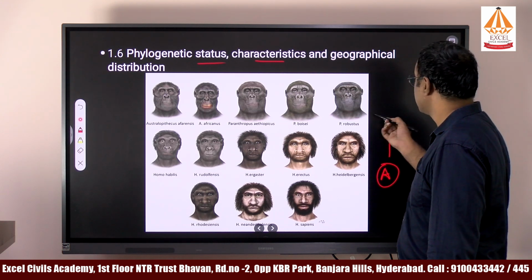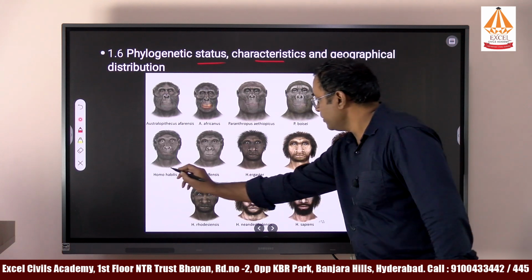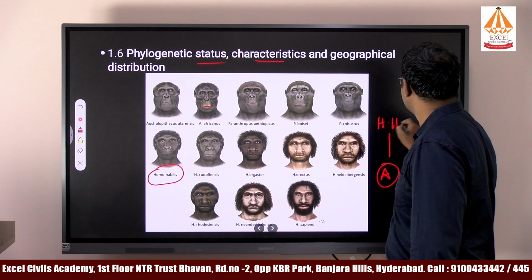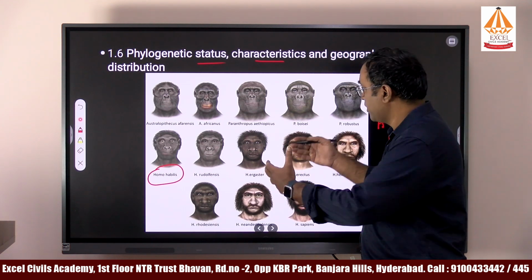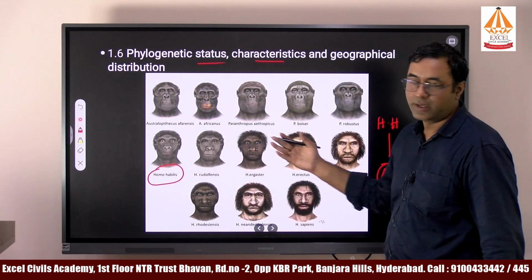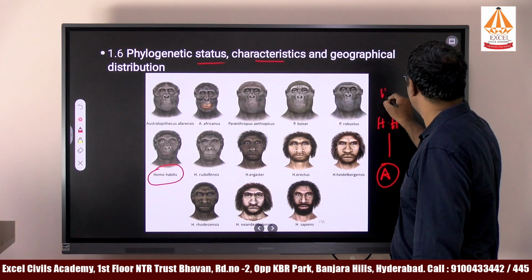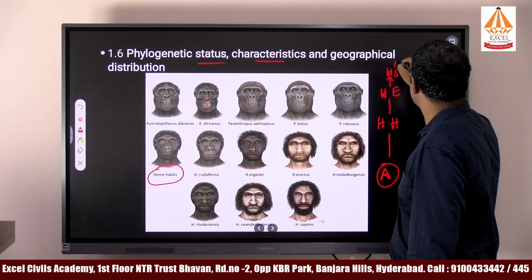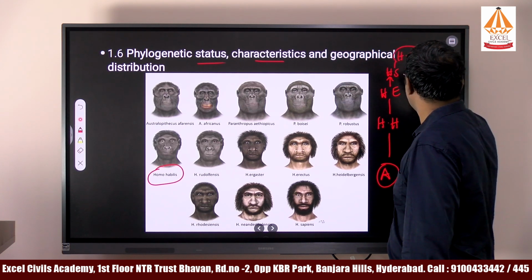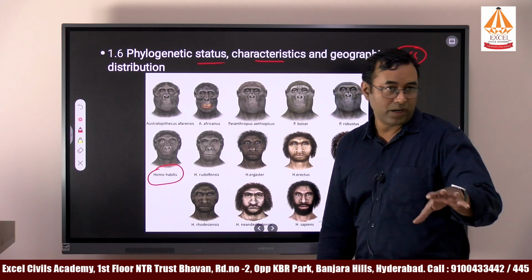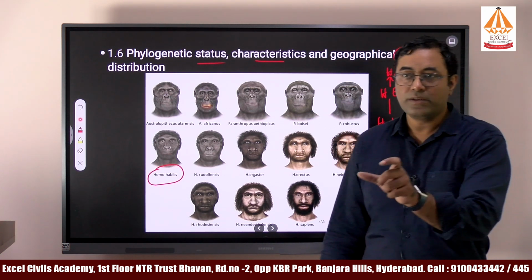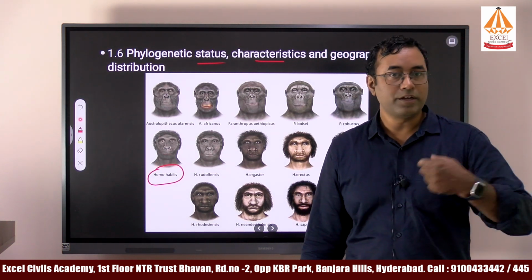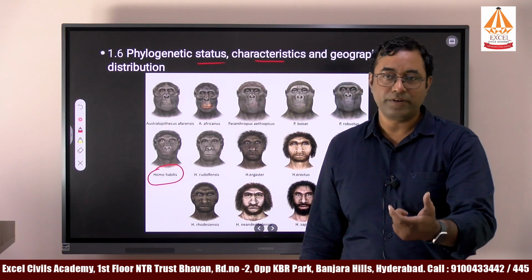From Australopithecus, there is one called Homo habilis, in which we can consider human-like features being followed in the apes. Then Homo habilis to Homo erectus, from Homo erectus to Homo sapiens, and Homo sapiens to Homo sapiens sapiens. The scientific name of humans in the current context is Homo sapiens sapiens. Every animal has a scientific name, and for humans, Homo sapiens sapiens is the scientific name.